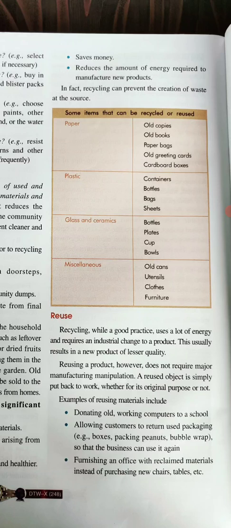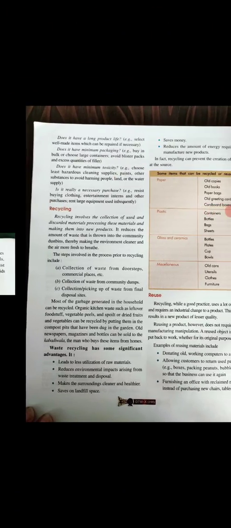Allowing customers to return used packaging. Yes, this can be done. This is an effective method: we can ask the customers to return the boxes, packaging, peanuts, bubble wrap so that they can be reused by the industries for packaging. Furnishing an office with reclaimed material instead of purchasing new chairs and tables. This is also a good option, that offices can be furnished with reusable chairs instead of buying new furniture.